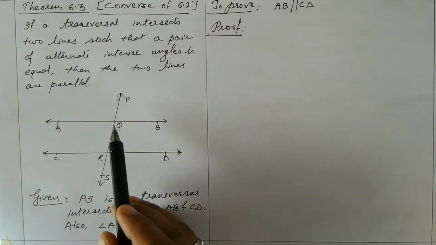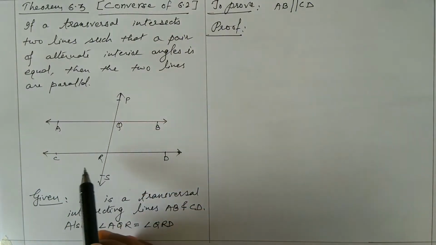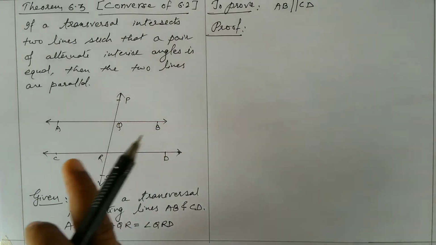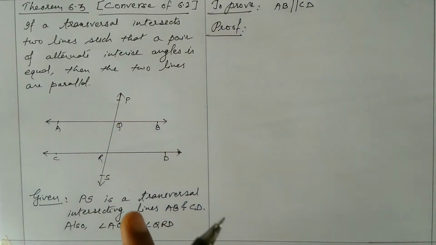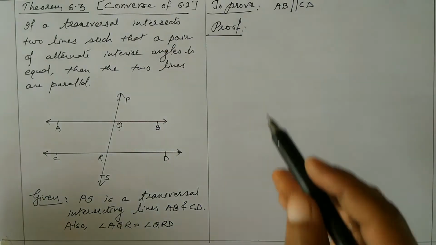Okay, if AQR is equal to QRD or BQR is equal to QRC, any one pair of alternate interior angles is equal, you have to prove that lines are parallel. Then the two lines are parallel. So you have to prove two lines are parallel. Given PS is a transversal intersecting AB and CD. Also AQR is equal to QRD. We have to prove that AB is parallel to CD. Okay, let us see the proof.